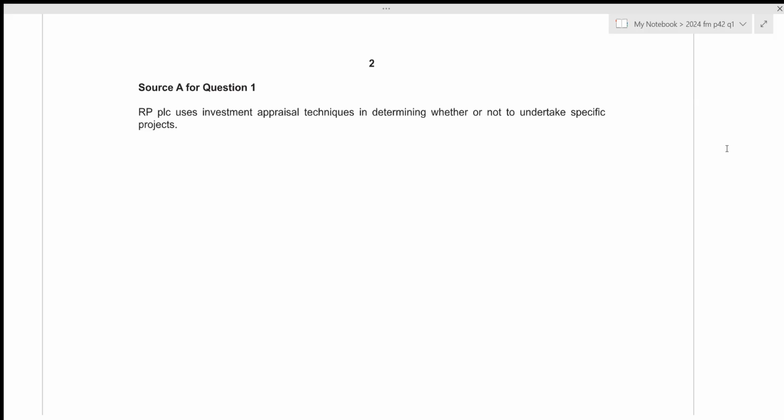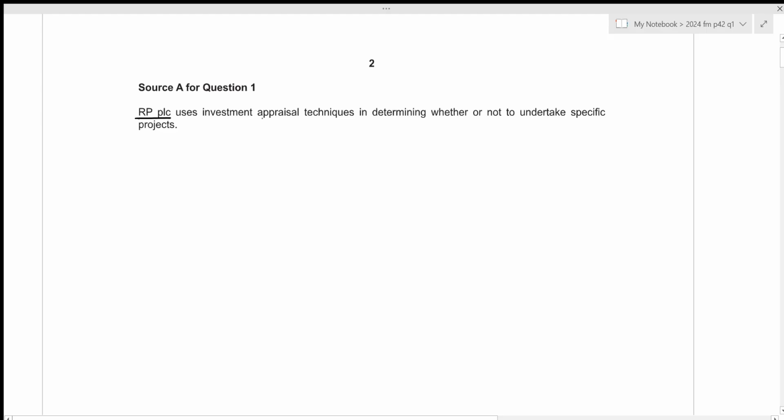In this video, we'll be going over A-Level Accounting 2024 February-March Paper 4-2 question number 1. This is the structured paper 4, which consists of 2 questions. Each of them will be of 25 marks, and the total time limit given for this paper is 1 hour. So ideally, you should be spending about 30 minutes to solve each question. In this video as well, we'll be attempting to solve question number 1 under 30 minutes. So without any further delay, let's get started.